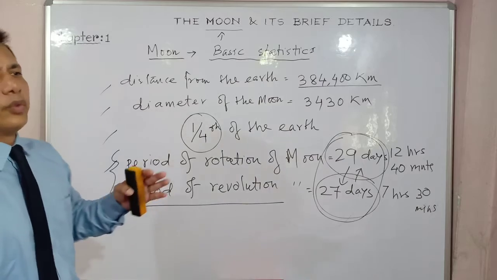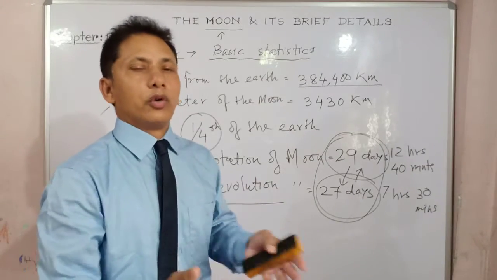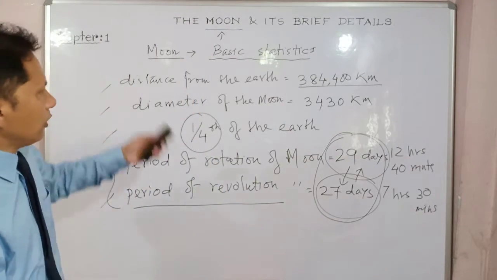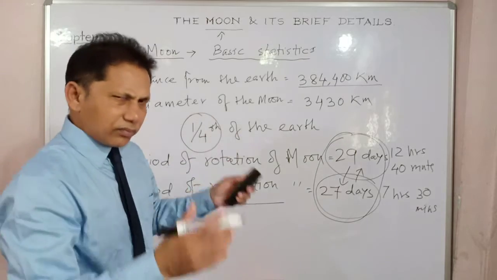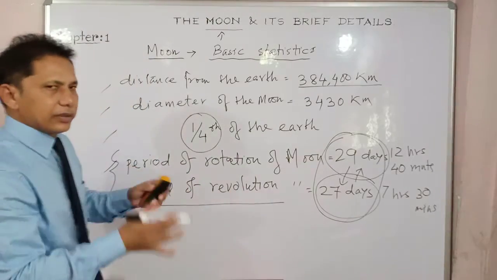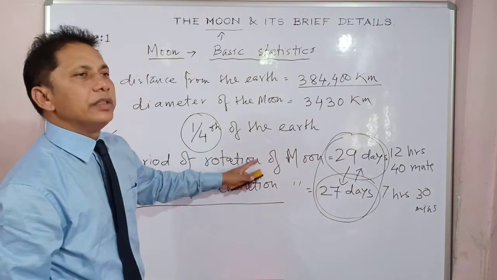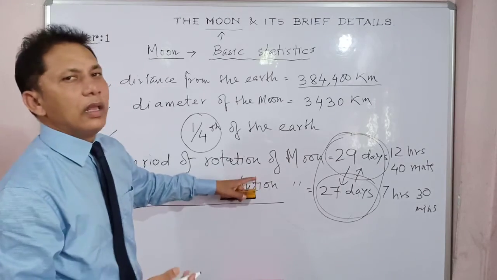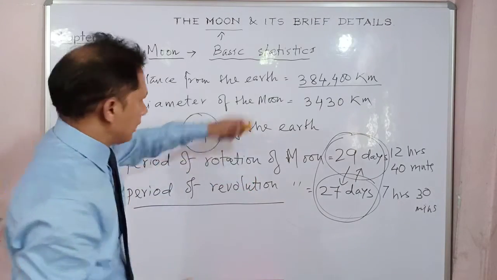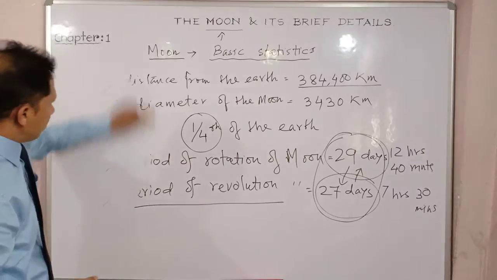If I try to show you diagrammatically, that will be more clear to you. So let's come to a clear understanding of why we only see one side of the moon from the surface of the Earth. Let's see, so try to understand.